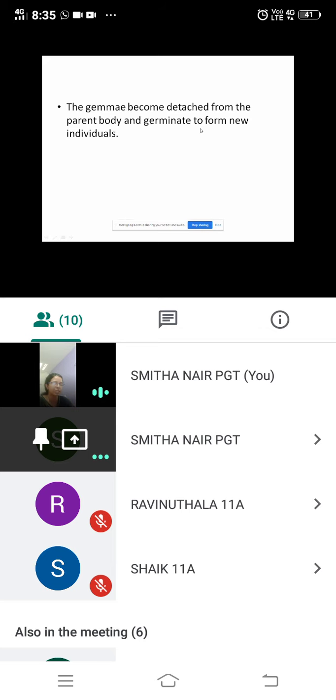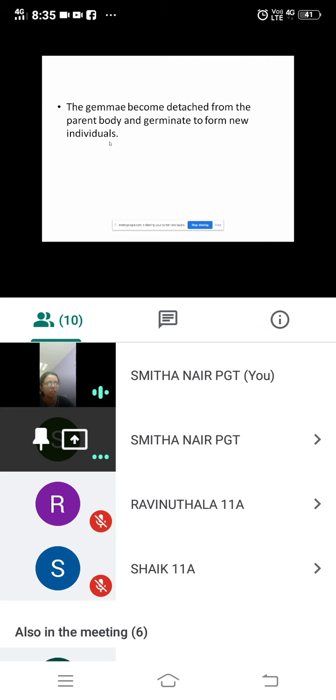Just compare it with buds. In hydra and all, a small bud originates and then asexual reproduction takes place. Same way here, gemma is produced and that becomes detached from the parent body. So that is the type of asexual reproduction in liverworts.